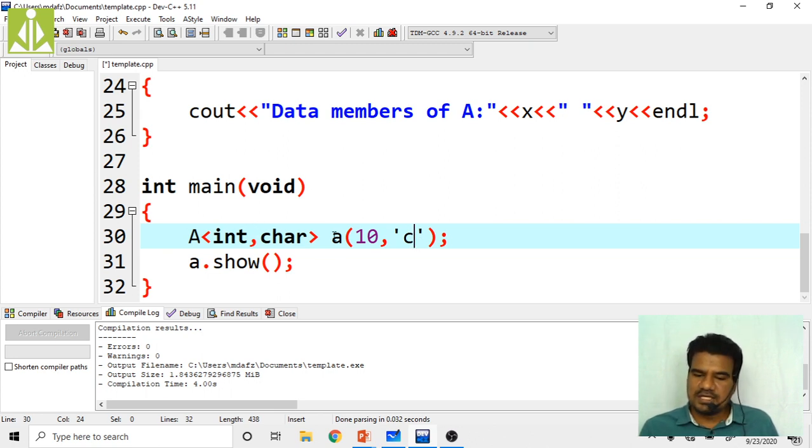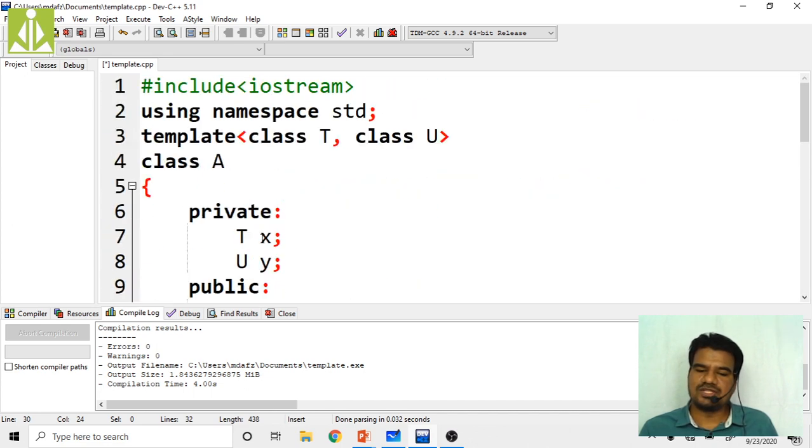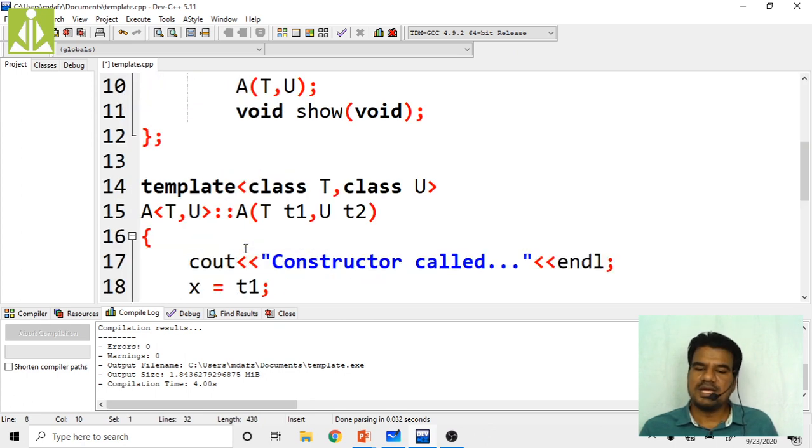Quickly you see. This A<int, char> will invoke this angular bracket definition. So T will become integer and U will become character. So X will become integer, Y will become character.